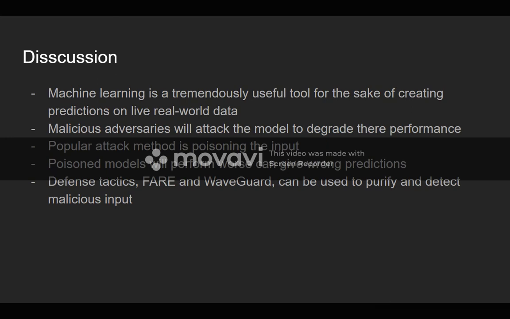So as we can see, overall, it seems like the biggest threat to machine learning models is basically their own input. It is paramount that when you are building these models, you make sure the input is clean or at least properly formatted, but also when running the actual model itself, especially in a live setting, like a federated model, you have to make sure there's some sort of safeguard in place to scan and possibly purify or at least alert you if there's any malicious input coming into your model.